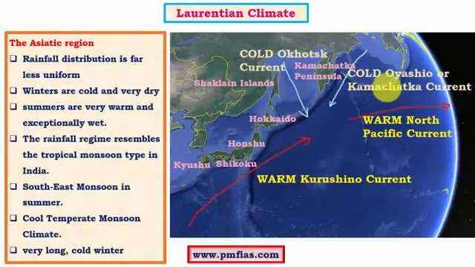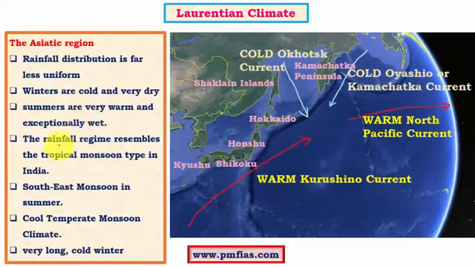Here we have the Oyashio current or Kamchatka current, which is coming from the Kamchatka Peninsula. So this particular landform is called Kamchatka Peninsula. And we have Sakhalin Islands. From there we have the cold Okhotsk current, and this particular current mixes with the warm Kuroshio current. So this particular convergence zone again creates foggy weather, which is an example of temperature inversion. So this kind of foggy weather also affects the region like it affects the region of the Grand Banks. Hence this particular region is called the second Newfoundland of Earth.